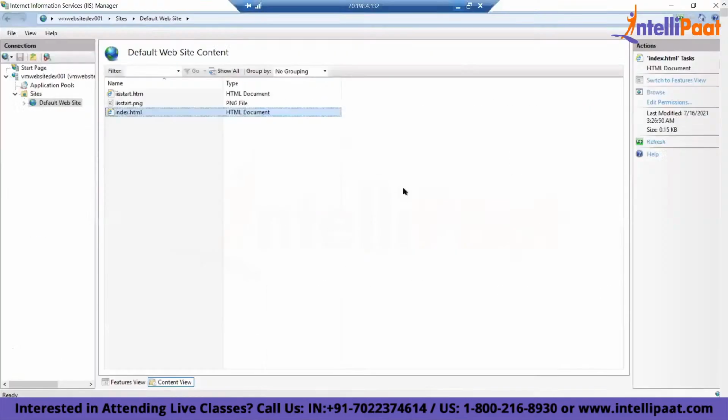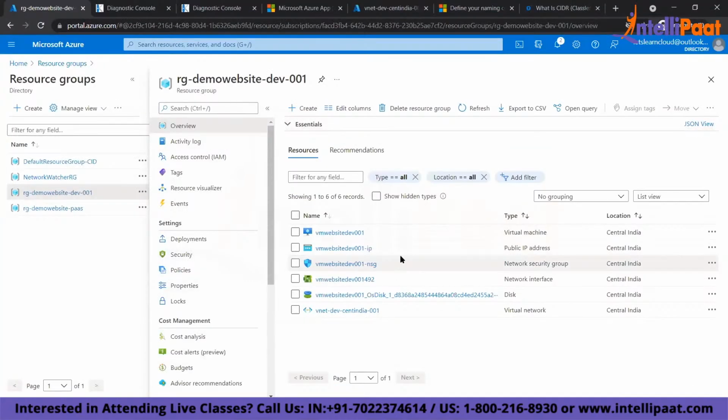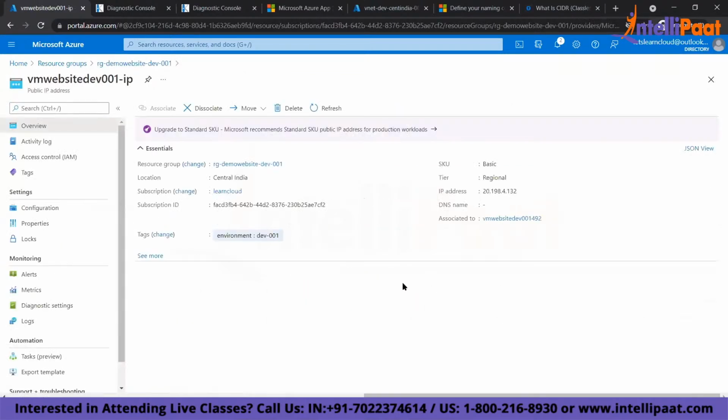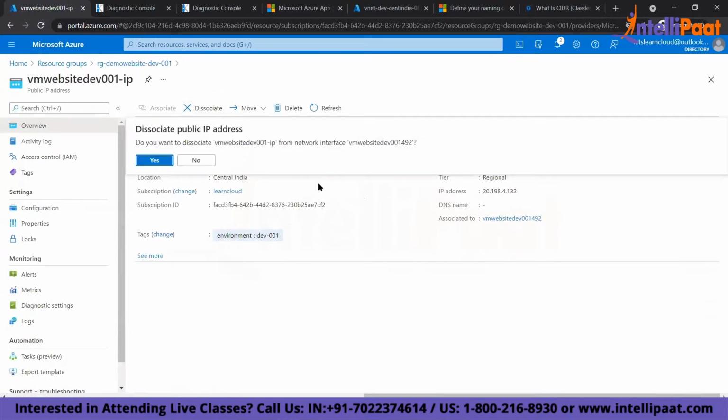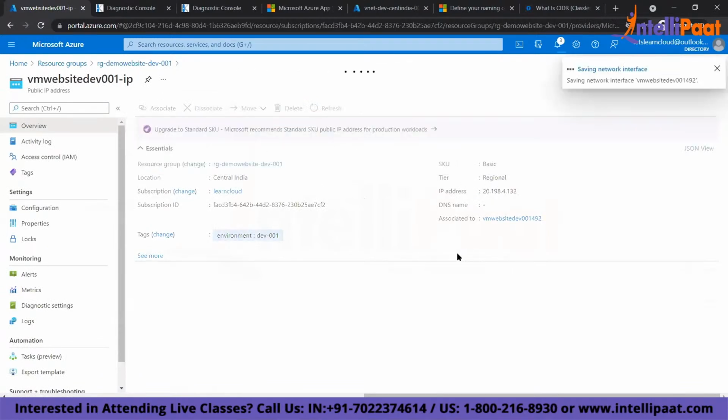Now, let's say I'm connected to the VM using a public IP. If I go to the public IP address and disassociate it, I'm removing the public IP address from my VM.